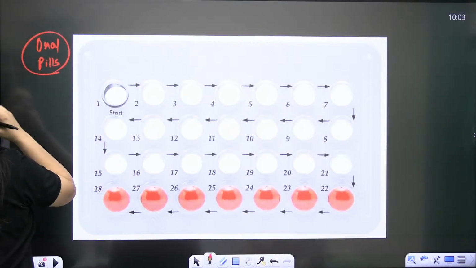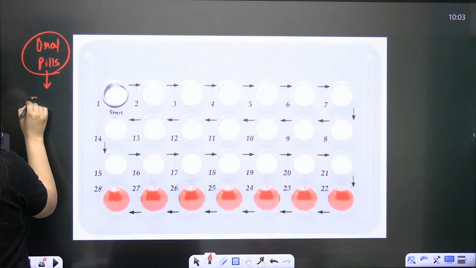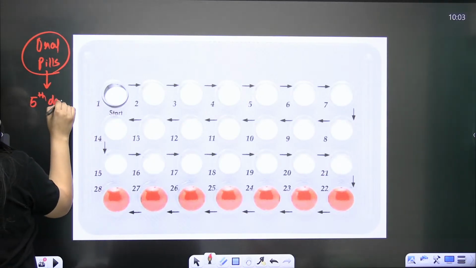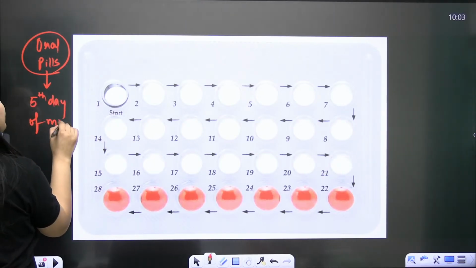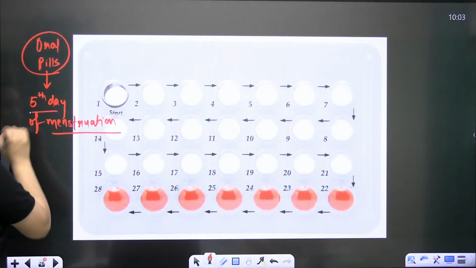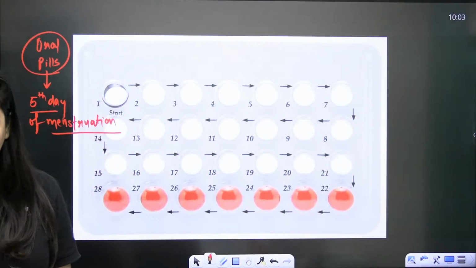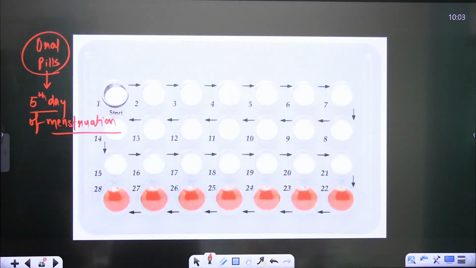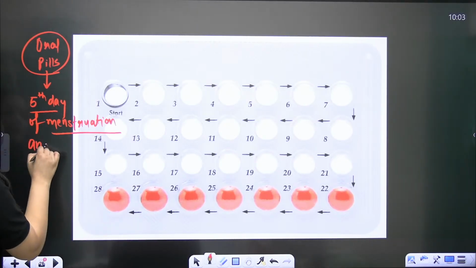In the case of oral pills, a female needs to start it on the 5th day of the menstruation, basically a kind of last bleeding day, isn't it? On the 5th day of menstruation, she needs to start it. How to do this? The pills are taken orally, and the female needs to start from the 5th day of menstruation and ends on